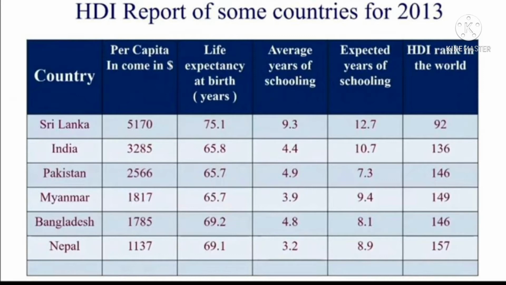Here are the per capita income, life expectancy at birth, average years of schooling, expected years of schooling, and HDI rank in the world. Some countries are given here: Sri Lanka, India, Pakistan, Myanmar, Bangladesh and Nepal. The per capita income is highest in Sri Lanka, and life expectancy is 75.1. Average years of schooling is 9.3, expected years of schooling is 12.7, and the HDI rank is 92. Thus Sri Lanka is the better place in the table.